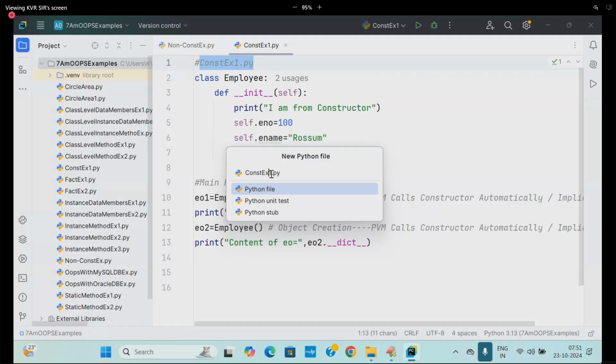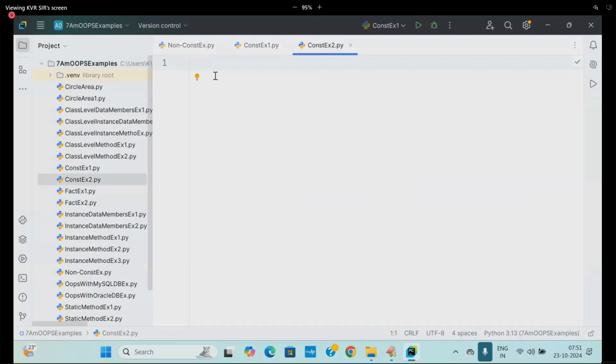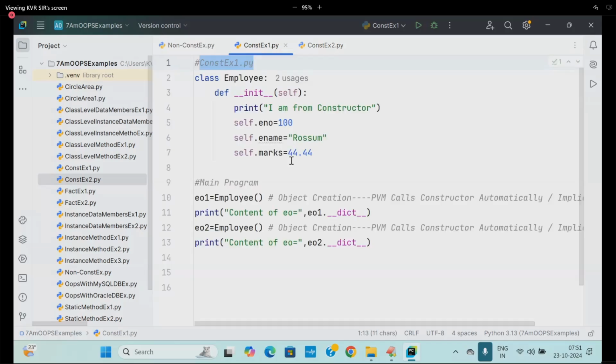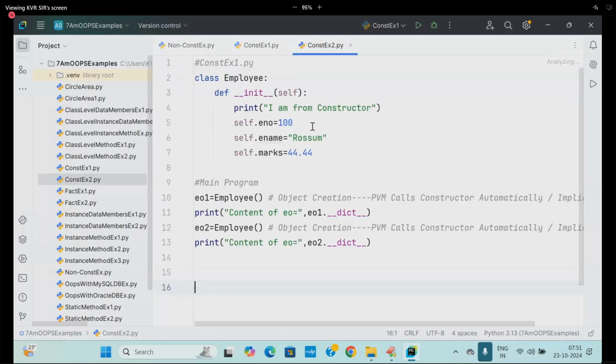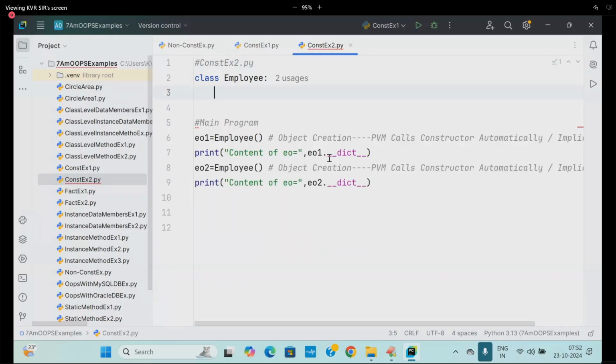Here I'm going to take up 2.py. I'm going to write it there. In this place, look at this carefully. Constructor example 2.py. Remove this entire thing. There I'm going to write it. My interest is, what do I want to place?